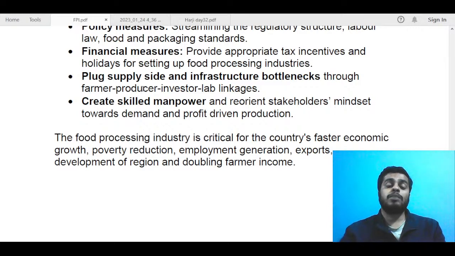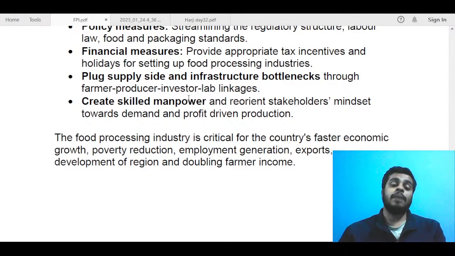Next, you can also talk about plugging supply side and infrastructure bottlenecks through farmer, producer, investor, and lab linkages. These are the main key points in a food processing industry. The raw material will come from the farmer, the producer will process it, the investor will give the money, and the lab will give the technology and research and development for processing a particular food product. These are the linkages that the government, as an intermediary, needs to establish and provide infrastructure for, to help this industry prosper.